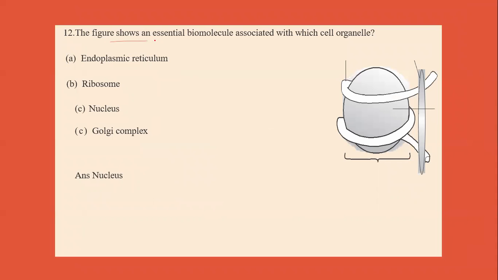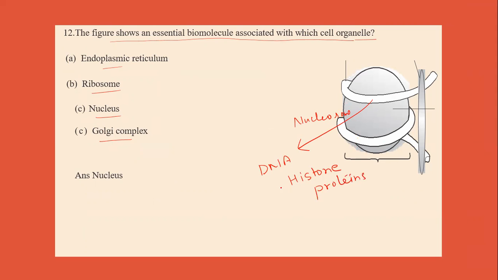Next question is, the figure shows an essential biomolecule associated with which cell organelle? Endoplasmic reticulum, ribosome, nucleus, or Golgi apparatus. Now we can see this diagram. This is the diagram of the nucleosome. So this is the DNA and it is wrapped around histone proteins.